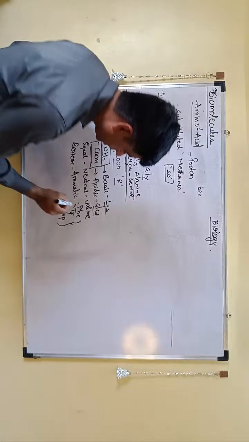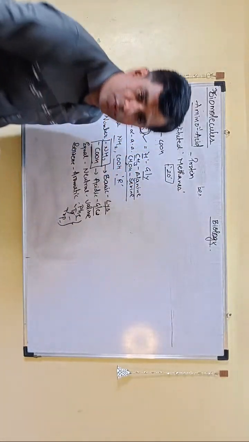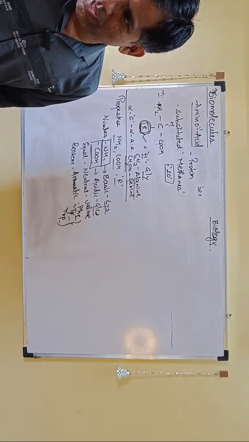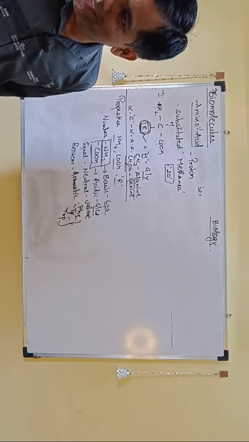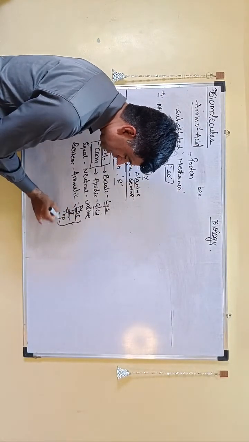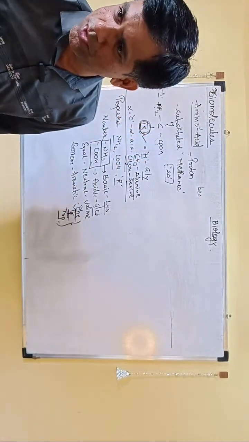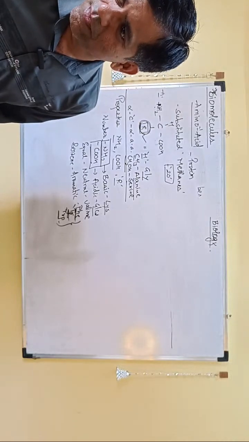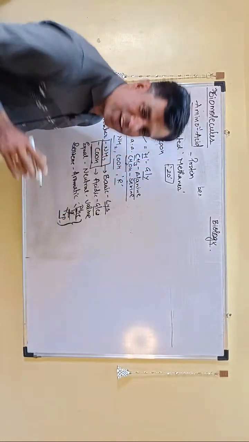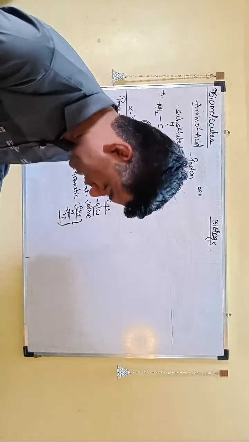Yes, the aromatic amino acids: phenylalanine, tyrosine, and tryptophan. Is there any other? The aromatic amino acids are phenylalanine, tyrosine, and tryptophan. Is there any other? No. So these are what you call your aromatic amino acids, right?